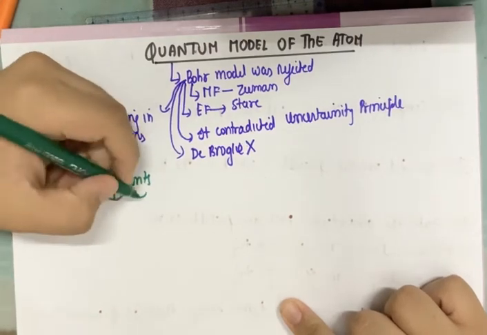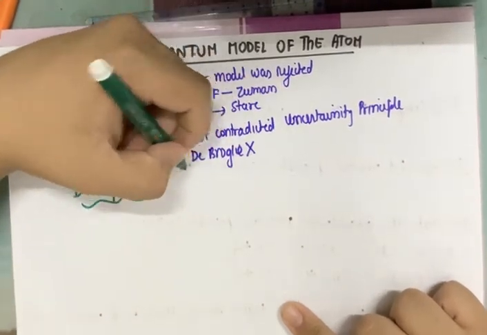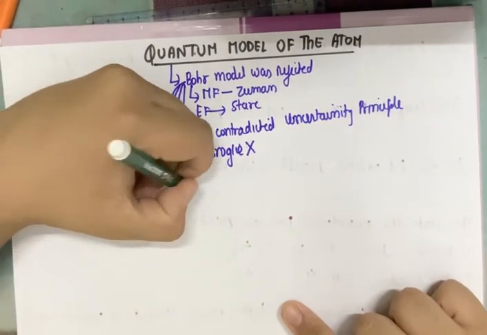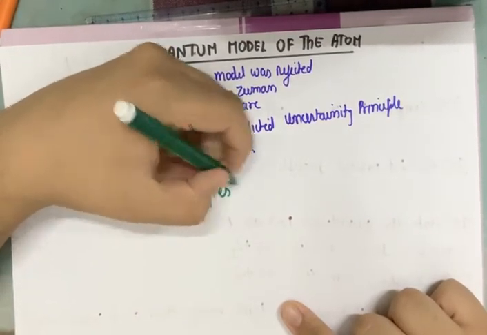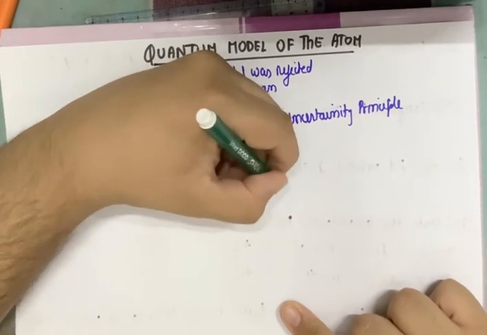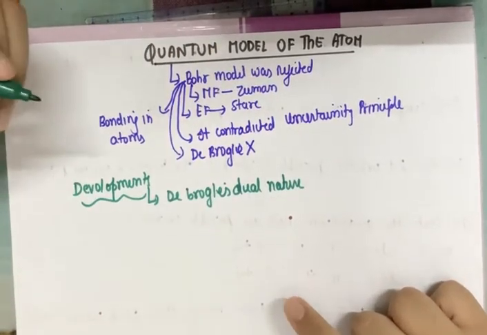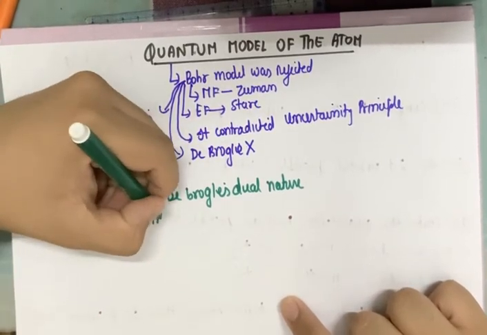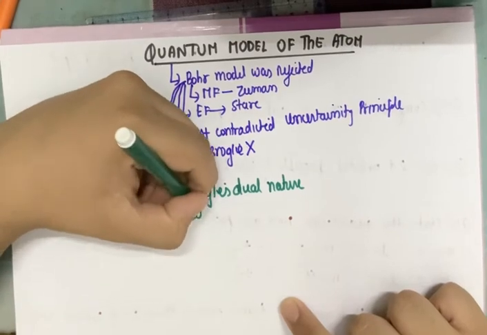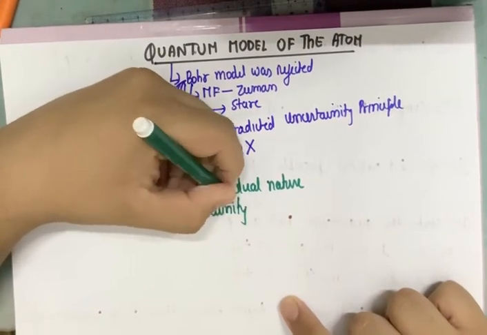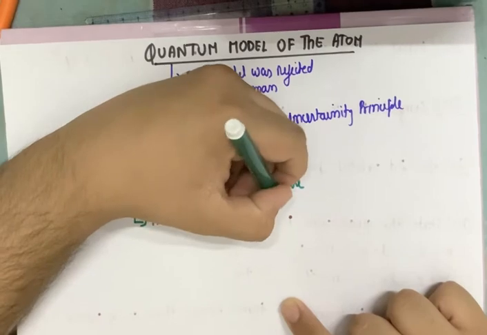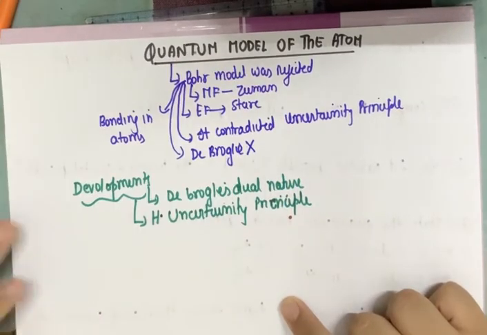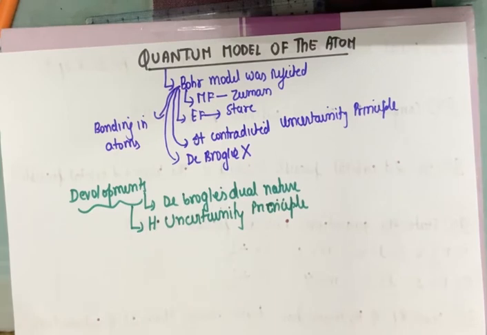Okay, the first was de Broglie's dual nature of matter. Now there will be a separate video regarding de Broglie's dual nature as well, and the next one was the Heisenberg uncertainty principle. Okay, I just briefed you with these two topics. So I'll give separate videos on understanding de Broglie's relationship and Heisenberg's uncertainty principle.